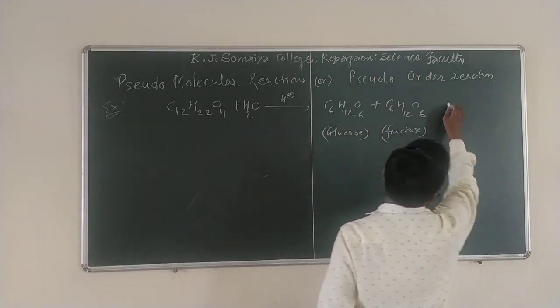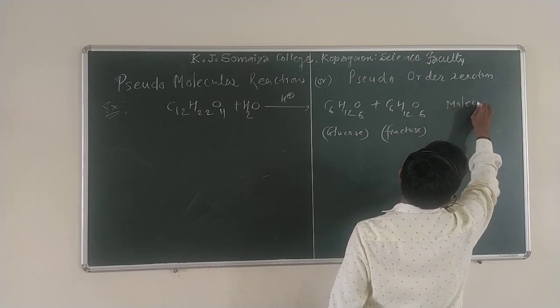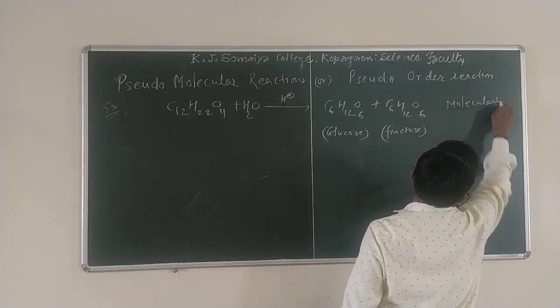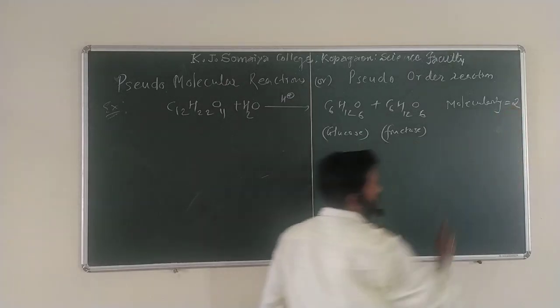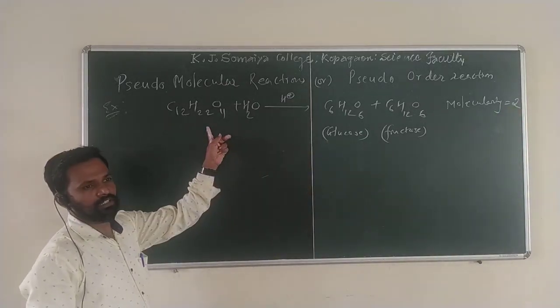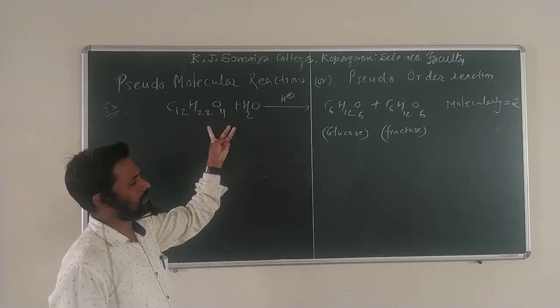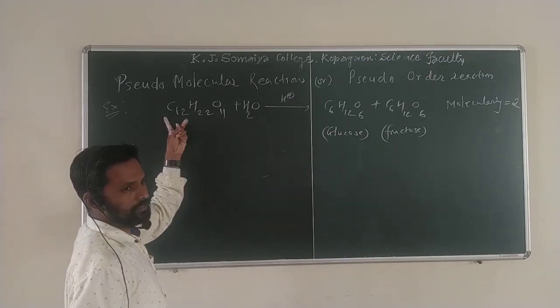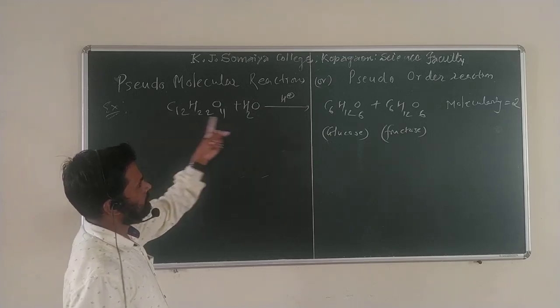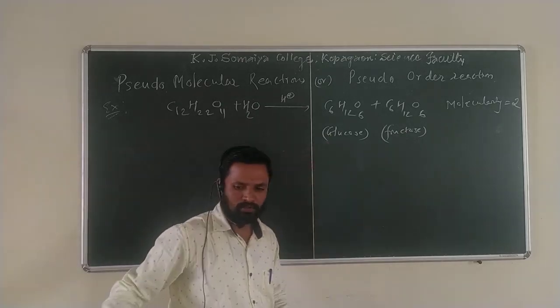Here what is the molecularity? First we go for the molecularity. Molecularity for this reaction is 2. Whenever you write the molecularity, you have to consider the number of reactive molecules taken in this reaction. One molecule of sucrose, that is cane sugar, plus one molecule of water, so the molecularity is 2.